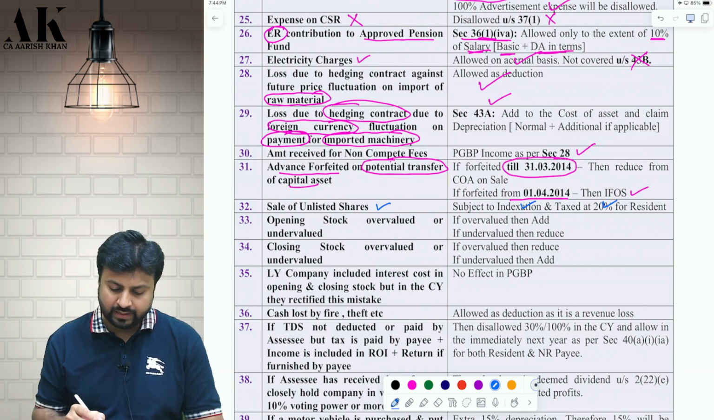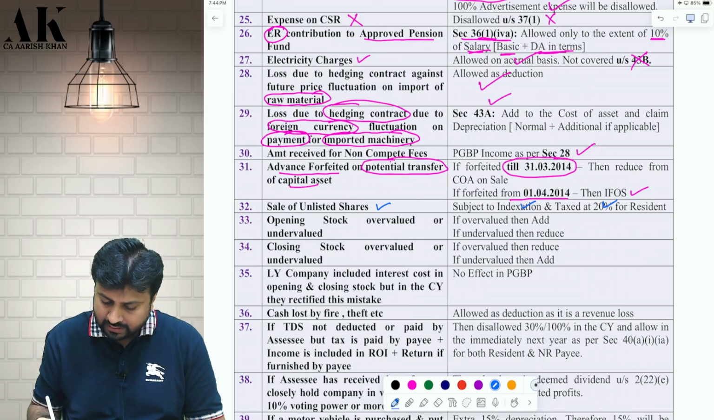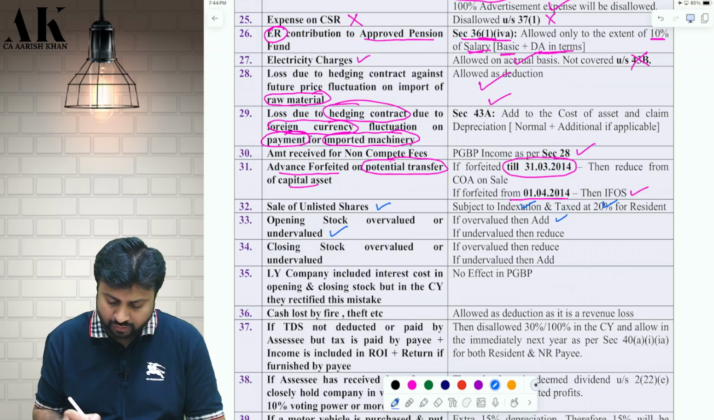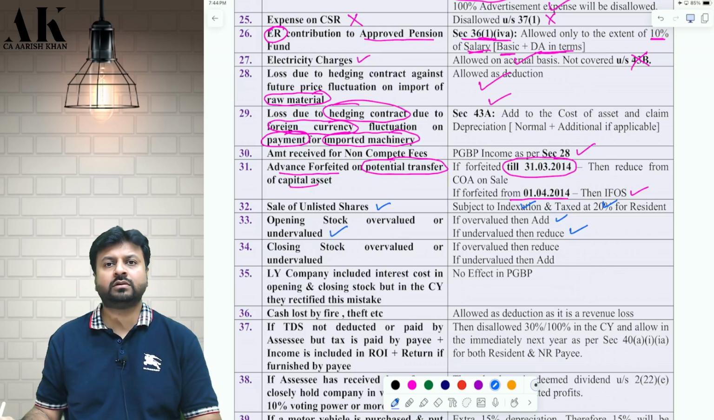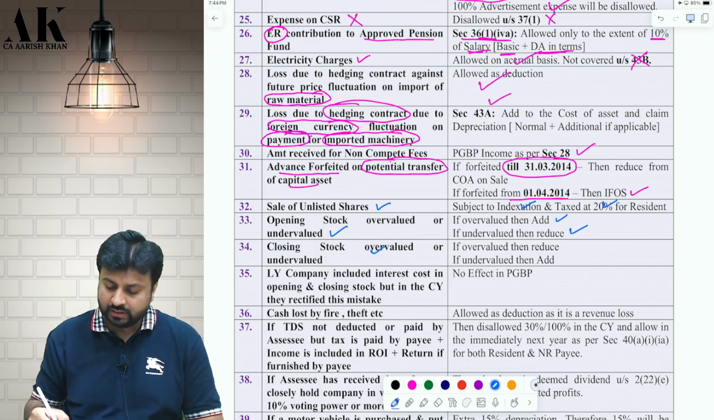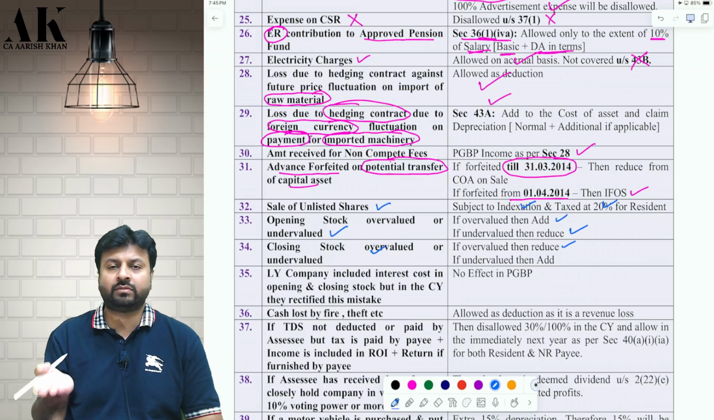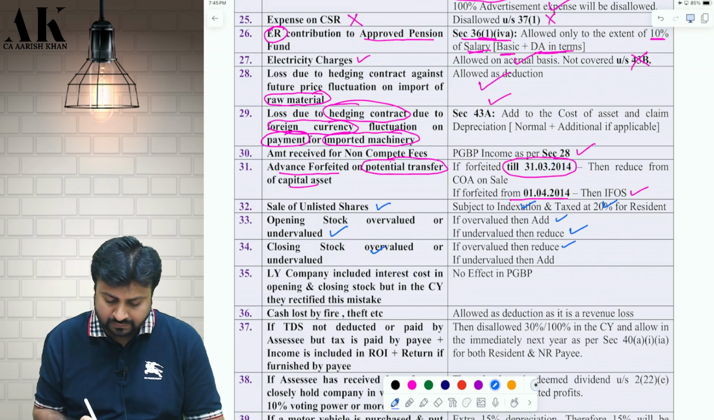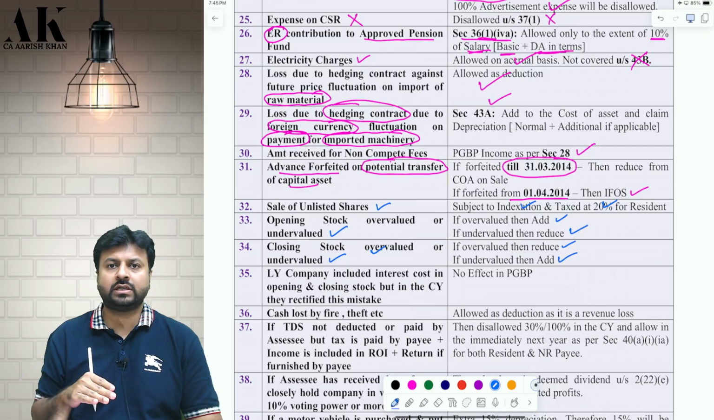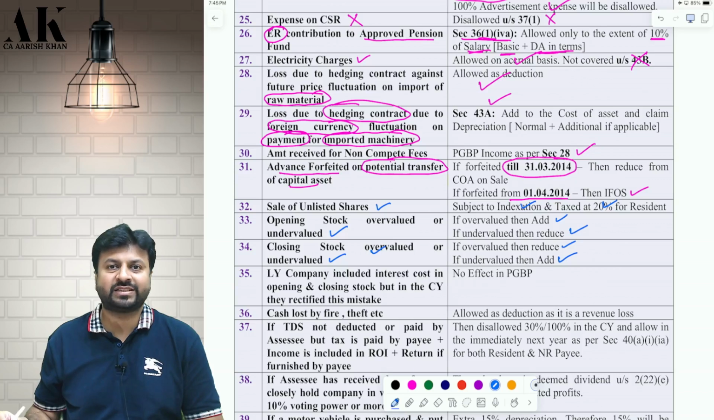Next, if the opening stock is overvalued, then you have to add back the overvalued amount. And if you undervalue the opening stock, then you have to reduce it from PGBP. At the same time, if your closing stock is overvalued, then profit is overvalued, so you have to reduce your income. And if the closing stock is undervalued, your profit is undervalued, therefore you need to increase the profit. Is it clear? I hope it is clear.